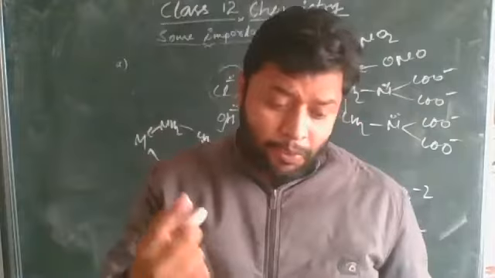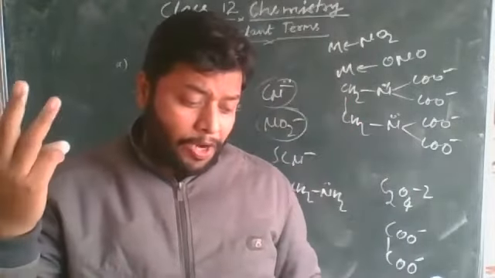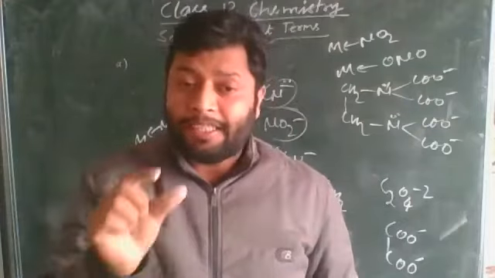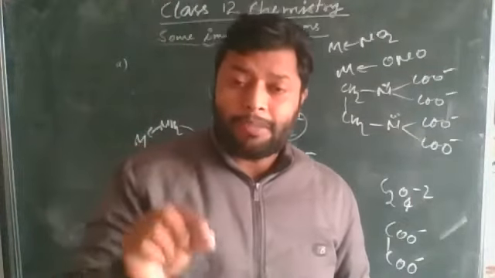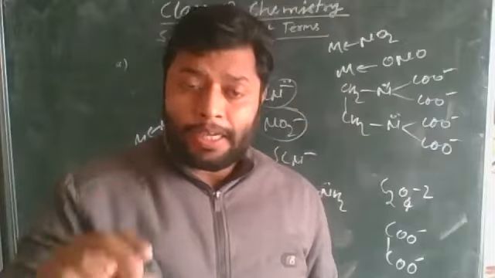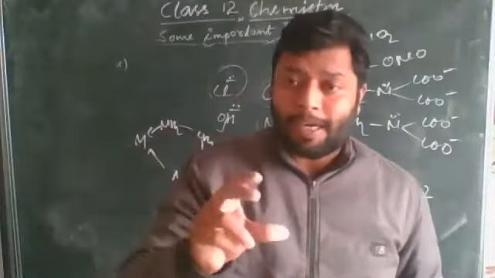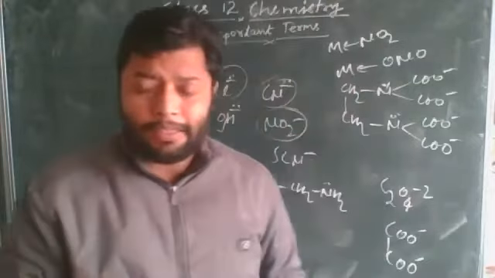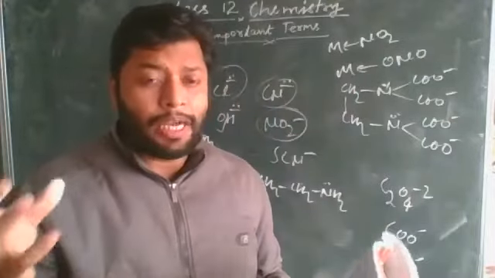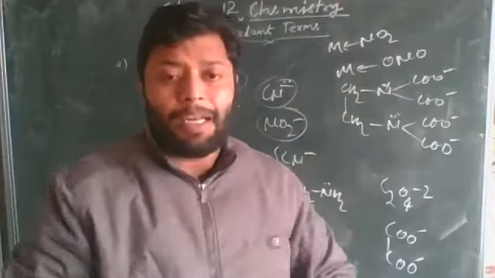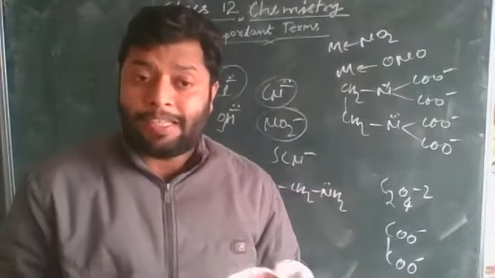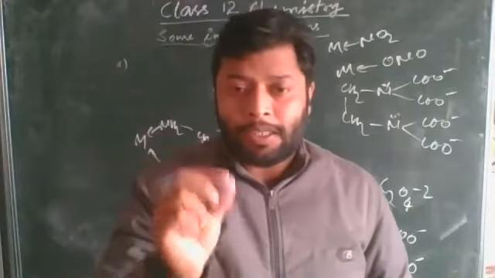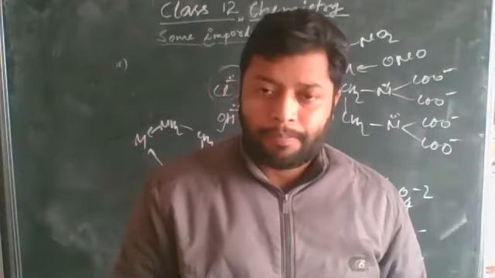Some terms given: unidentate, didentate, polydentate, chelating, ambidentate, and denticity. Denticity means the arrangement of the polydentate ligands to the central metal atom. The word denticity just means how these ligands are coordinated, donating a pair of electrons to the central metal atom or ion. That is what we use the word denticity for.